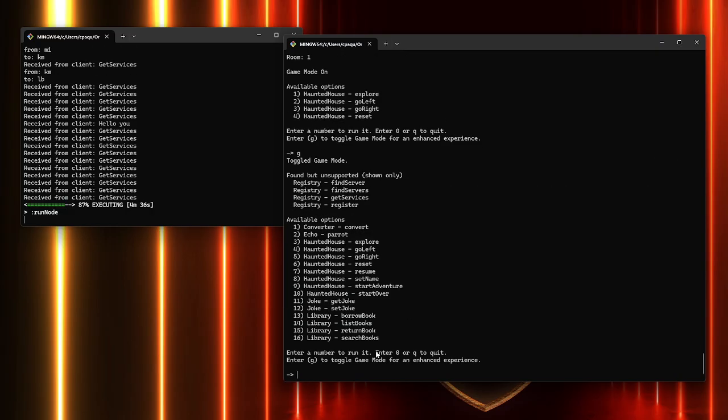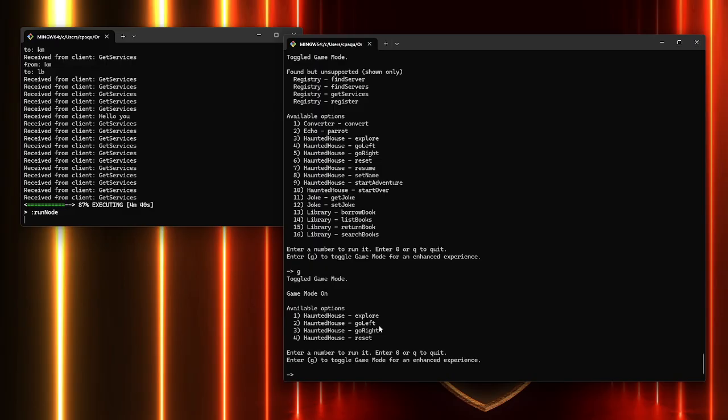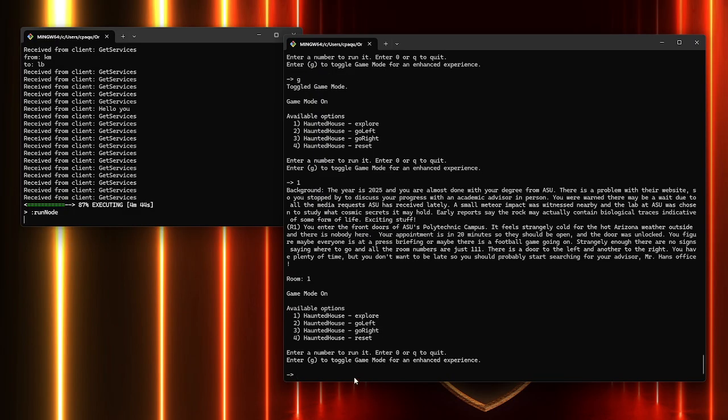like if we want to go and convert some data and come back to this, because we can always toggle game mode off and do our normal thing and then go back to it. Then we might forget what stage was I at in the game, and you can get this back. Go left and go right basically do the same thing because we don't want to miss any of the story. So now we just increment one room at a time as opposed to going through a maze. Go left and go right basically do the same thing, and reset just sends us back and lets us play over.